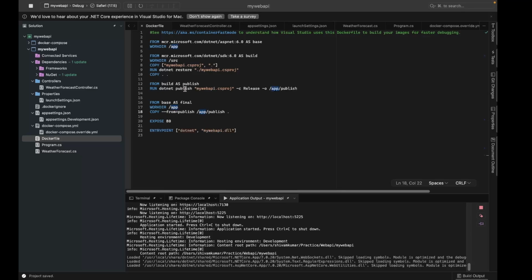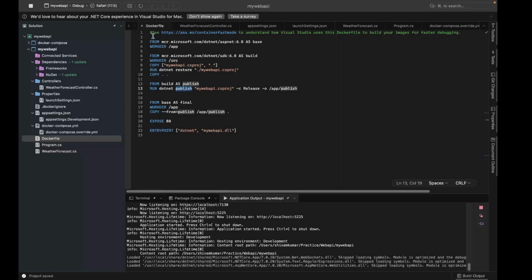So this publish folder also optimizes my application. How? It will remove all the unused code or dependencies, and it will make the output size smaller, right? So it will optimize my output file. So see, a Dockerfile is nothing but instructions, right?